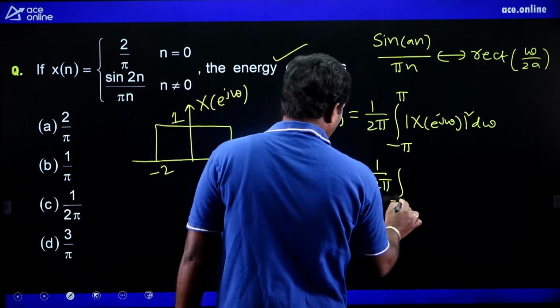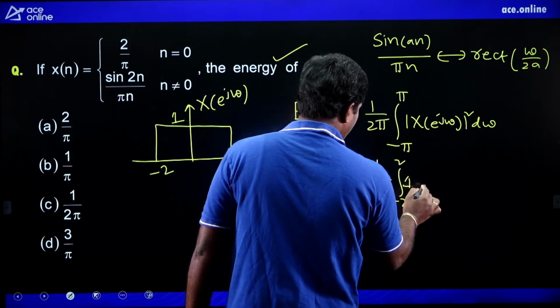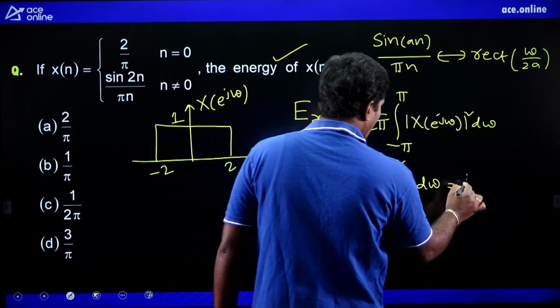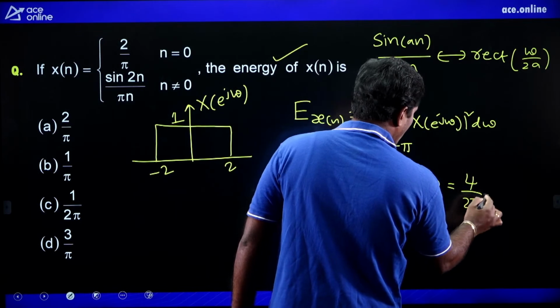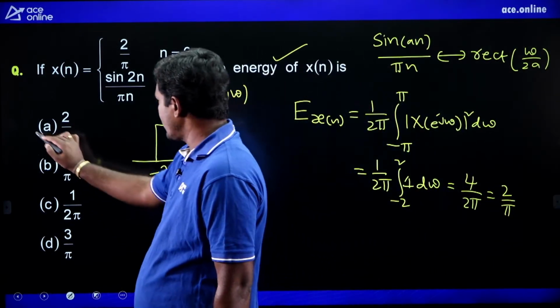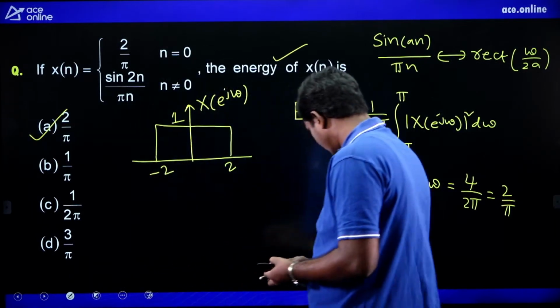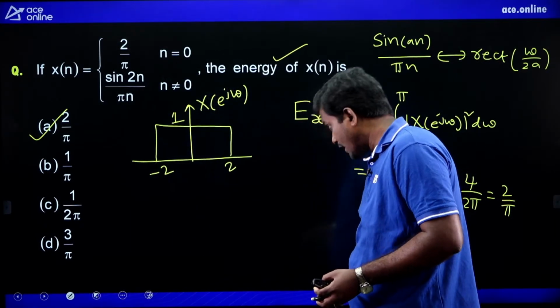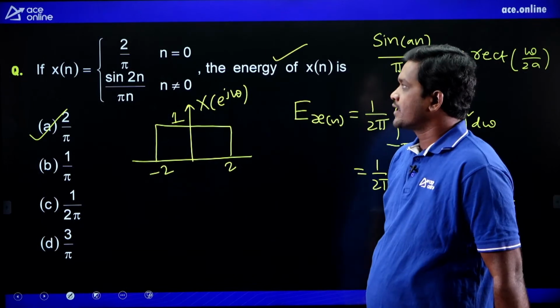So the limit will be minus 2 to 2, and the value is 1 d omega. So this equals 4 by 2 pi, which is 2 by pi. So what is the energy now? 2 by pi. Yes, A is the right option. Understood? Next.